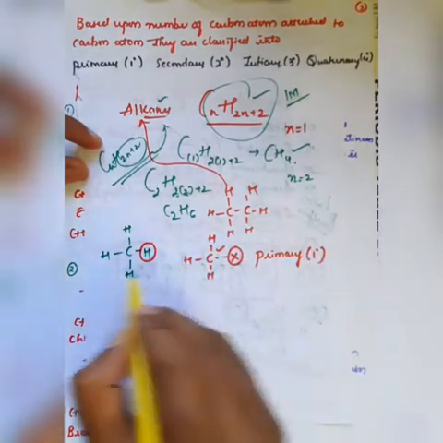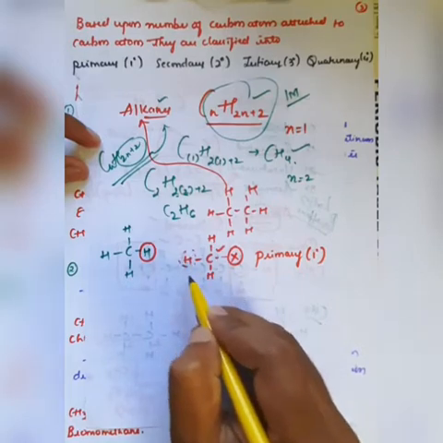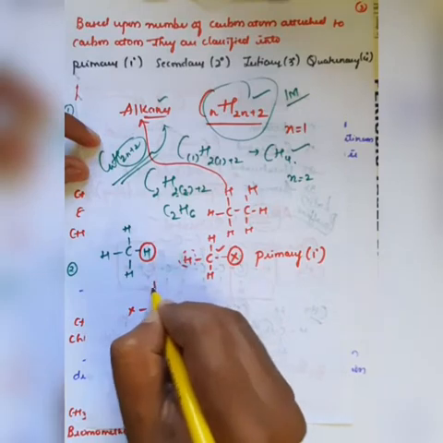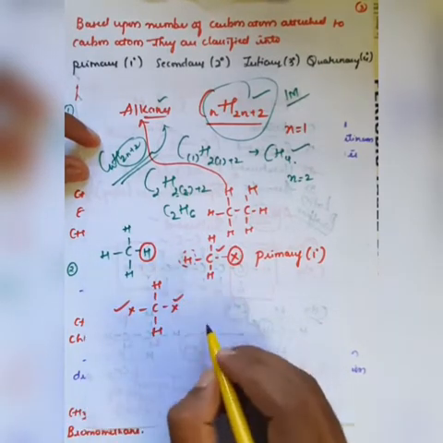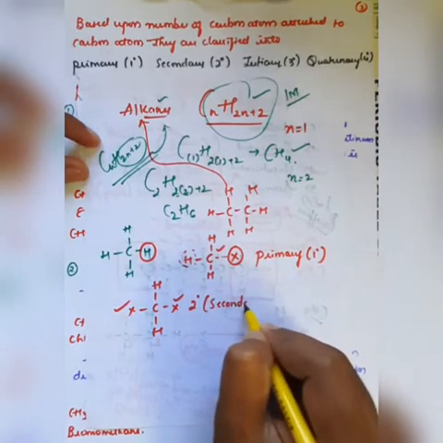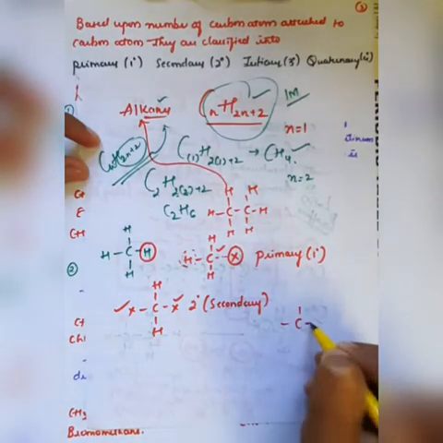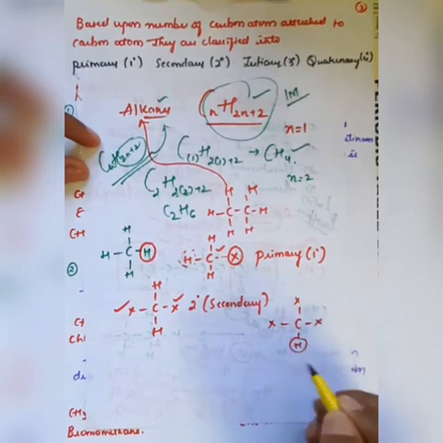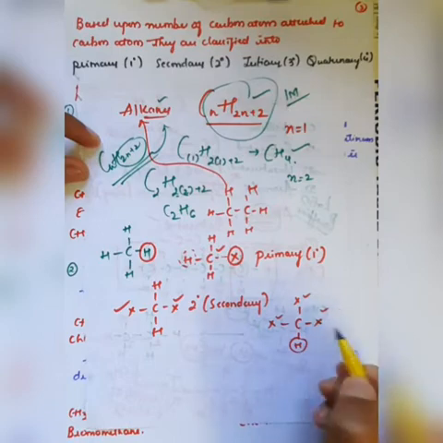If I replace another hydrogen and fix another X, so it is X, X, hydrogen and hydrogen, there are 2 substituents. We call it second degree, or secondary, right? If I remove 3 hydrogen atoms, there are 3 different groups and only 1 hydrogen present.